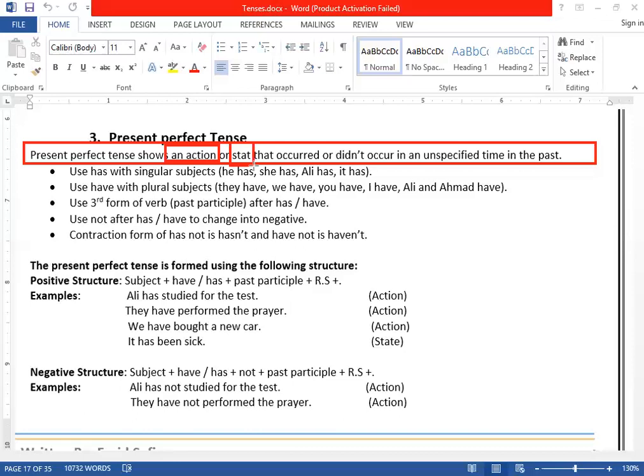That happened or didn't happen. When? In the past. Remember, it talks about the past. An action, it completed or didn't complete. It happened or didn't happen. It took place or didn't take place. When? In the past. But what is very important here, in an unspecific time. An unspecific time. Let me explain it through different ways, so you will understand in a proper way.